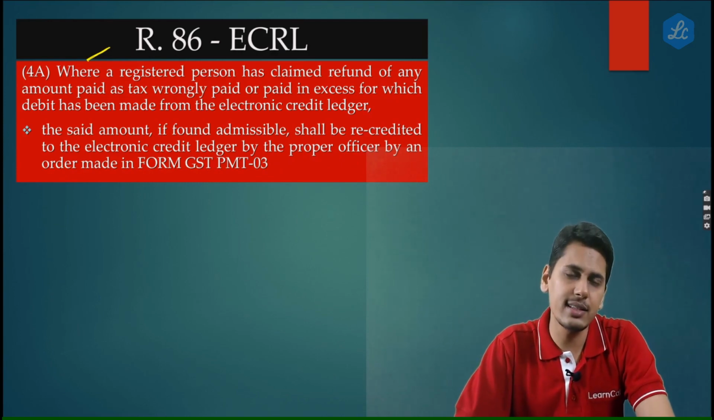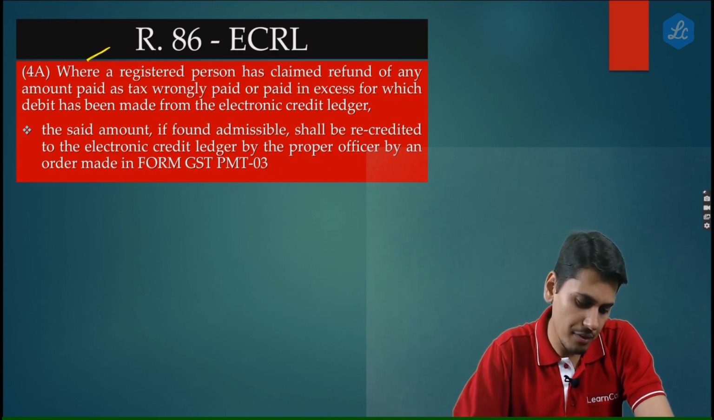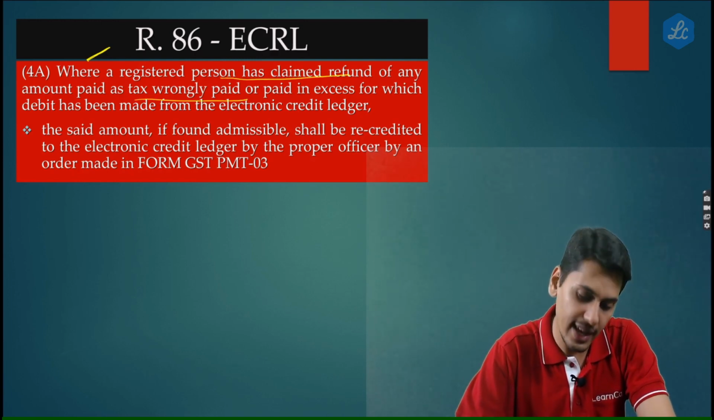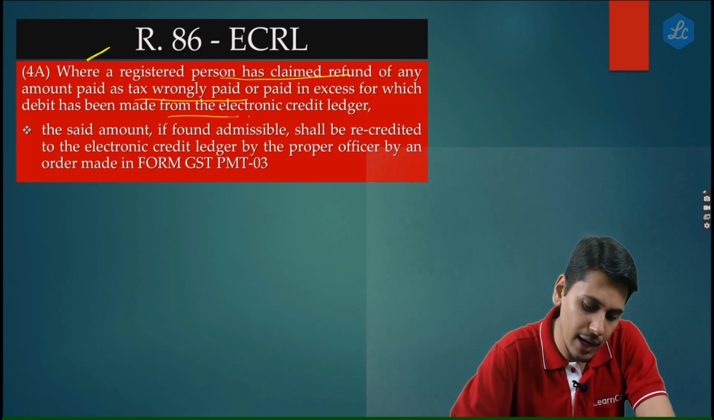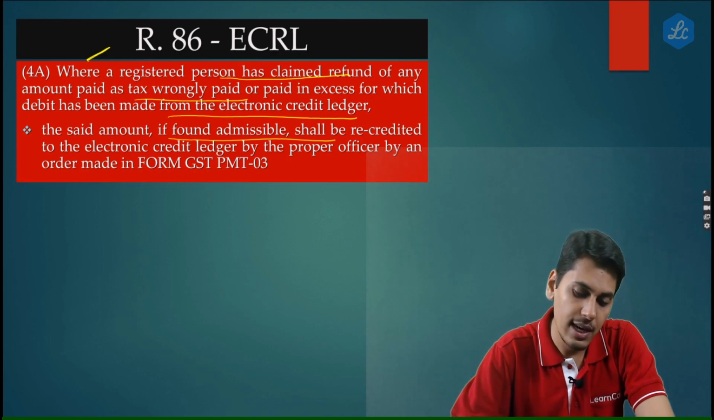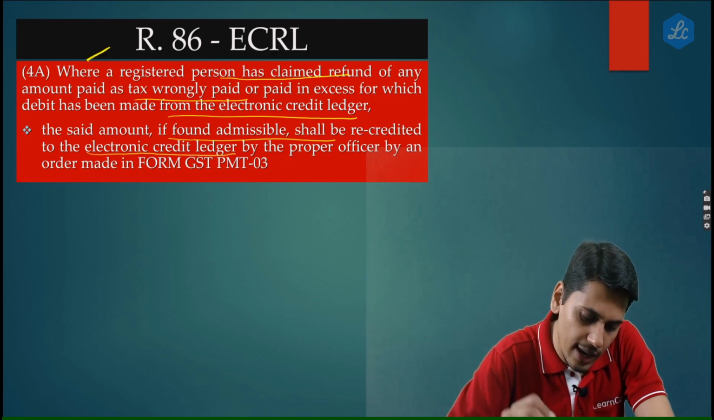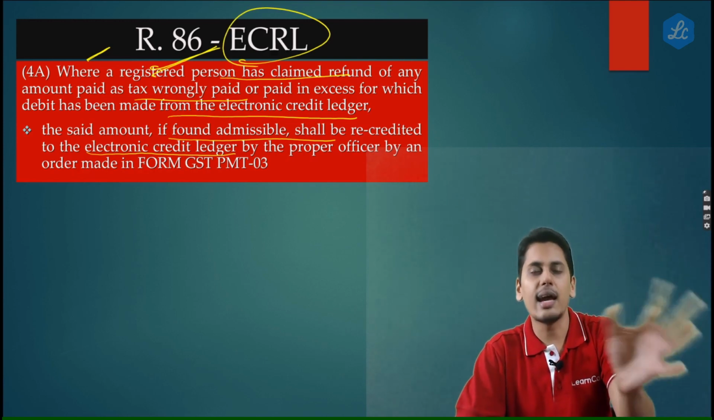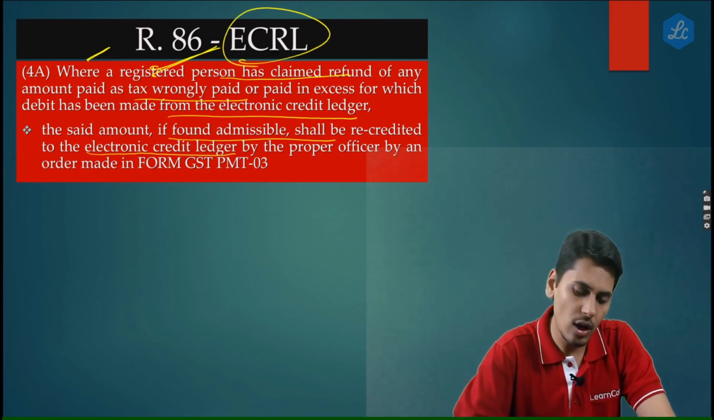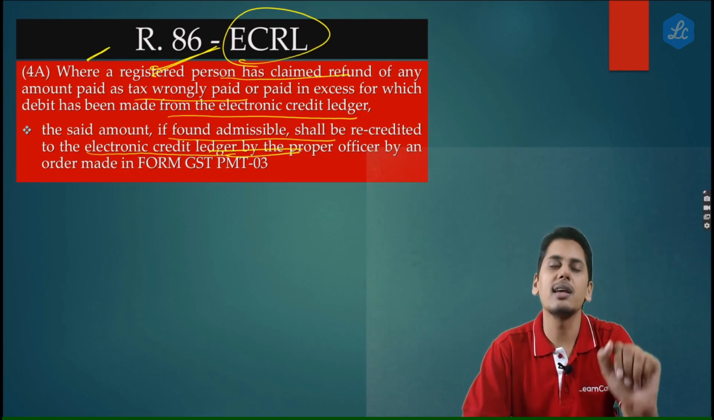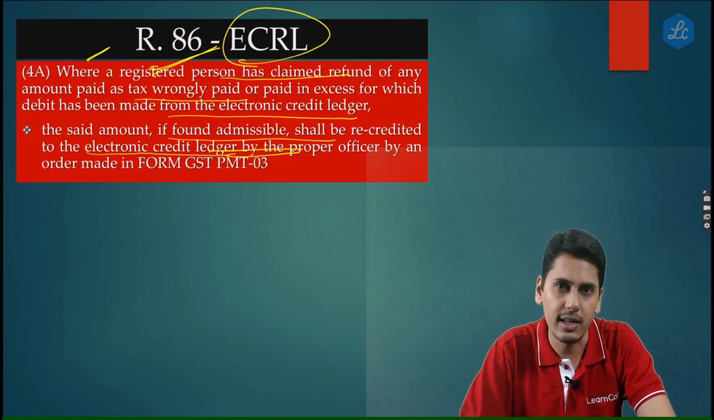Rule number 86 has also been parallelly amended, wherein it says that where a registered person has claimed refund of any amount paid as tax wrongly paid or paid in excess, for which debit has been made from the electronic credit ledger, the said amount, if found admissible, shall be recredited to the electronic credit ledger. So rule number 86, which speaks about debits and credits in the electronic credit ledger, talks about that portion which, as a result of rule number 92, would come as a recredit in the electronic credit ledger.